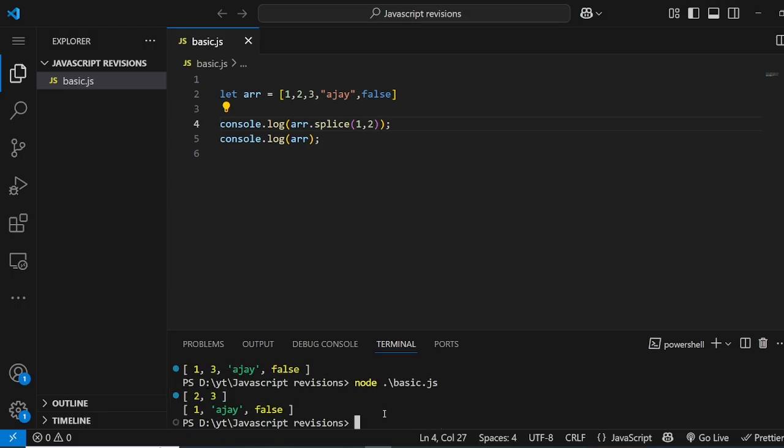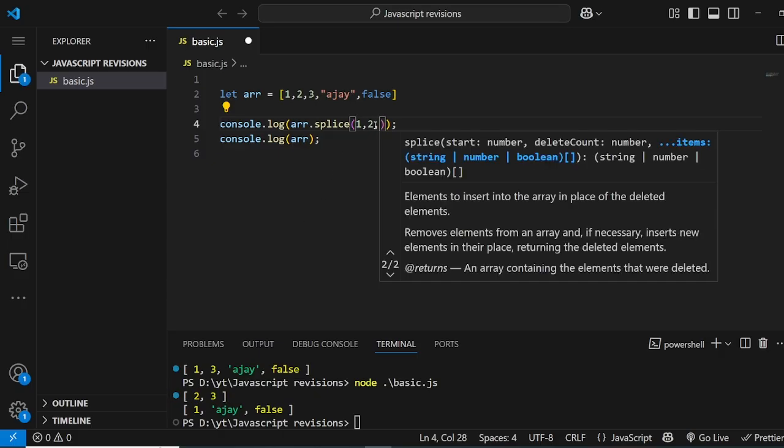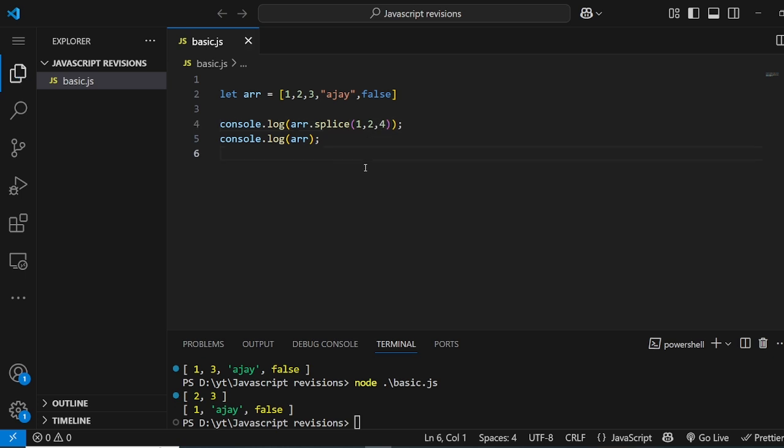So now 2 or 3 is removed, and 1 and Ajay both remain. And the interesting thing is, we can also add, like replacing. If you want to replace something, that's where splice comes into the picture. So for example, if I do this 4, at the index of 3, the 4 will become. So let's see, as you can see, 1 4 Ajay.